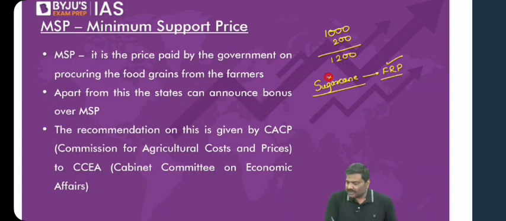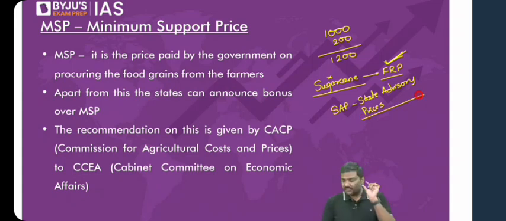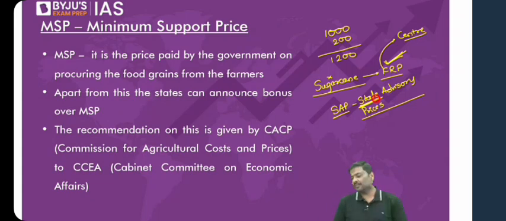Next point here. Apart from FRP for sugarcane, there is also SAP, State Advisory Price. What is the State Advisory Price? The FRP is announced by the center, and SAP is announced by whom? Look at the name itself, you'll understand. SAP is announced by the state government. Now understand the very important point here. Generally, SAP is greater than FRP.